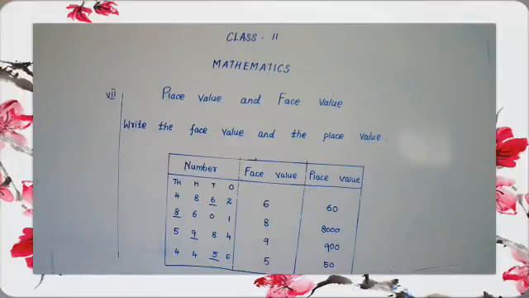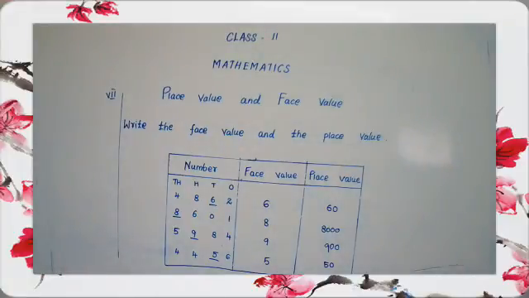See the ones place. Which number is it? 7, okay? You have to write 7. See the tens place. Which number is in the tens place? 6. 60. The answer is 60.